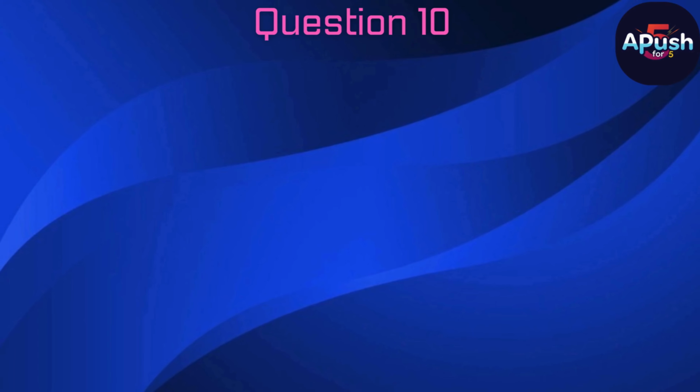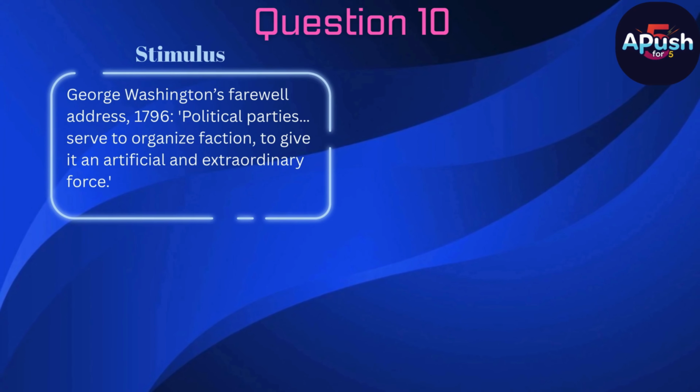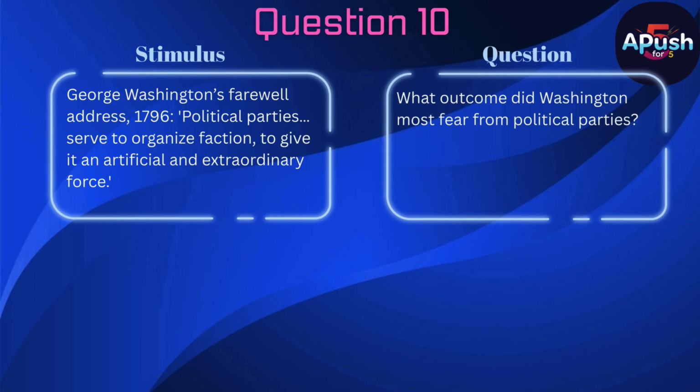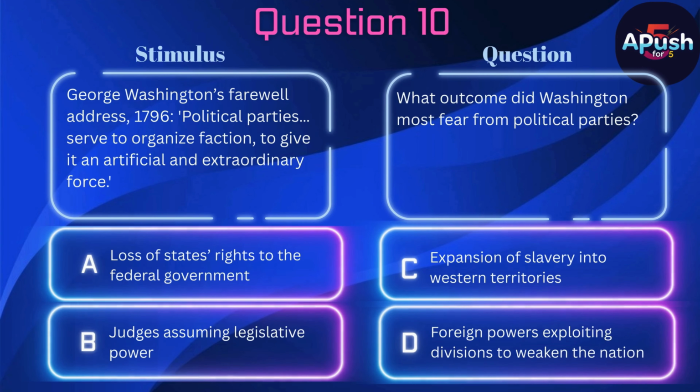Question 10. Stimulus. George Washington's farewell address, 1796. Political parties serve to organize faction, to give it an artificial and extraordinary force. Question. What outcome did Washington most fear from political parties? A. Loss of states' rights to the federal government. B. Judges assuming legislative power. C. Expansion of slavery into Western territories. D. Foreign powers exploiting divisions to weaken the nation.